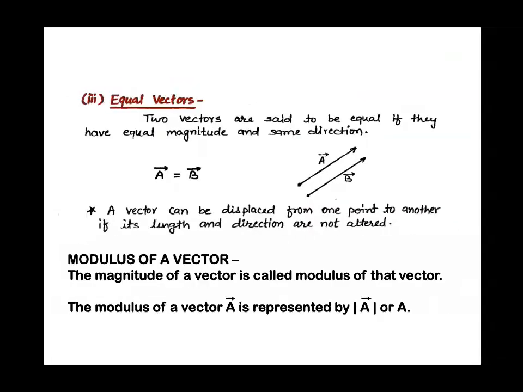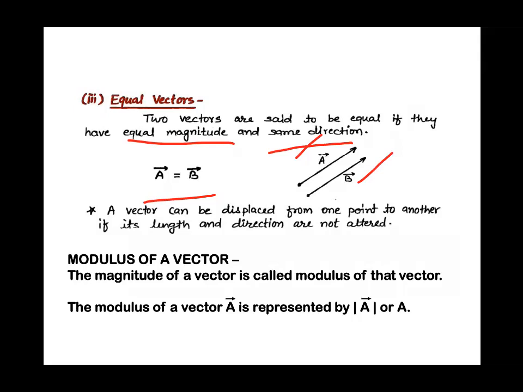There are also equal vectors. As the word says, equal means their magnitude is equal and the direction is also the same, both are the same. In the picture, you can see there are two vectors A and B. Their magnitude, their length is the same, and the direction is exactly the same. They are parallel vectors, right children? So the two vectors A and B are said to be equal vectors, because they have equal magnitude and the same direction. Vector A, look, an arrow is put over A, what does this mean? Vector A. How will you read it, beta? Vector A. So vector A is equal to vector B.